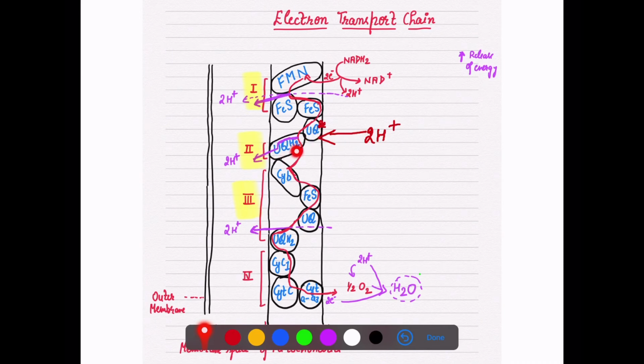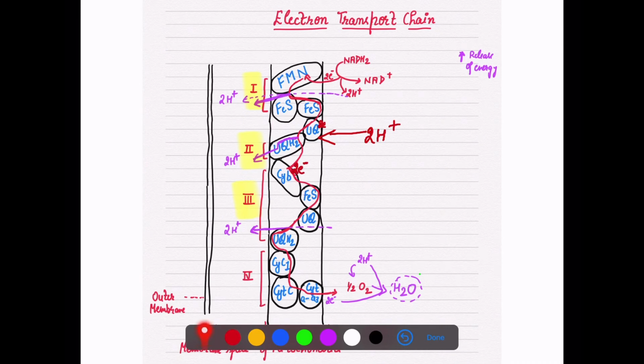It will receive the protons as well as the electrons. Now UQH2 has protons and electrons. The moment it passes the electrons, it is passing them to cytochrome B.